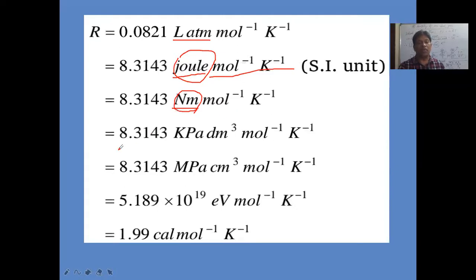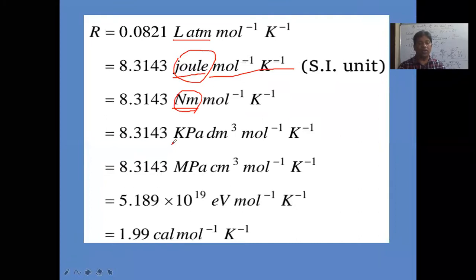And the same R value is equal to 8.314 kilopascal decimeter cube. Kilopascal is the unit of pressure, and decimeter cube is the unit of volume here. 1 decimeter cube is equal to 1 liter, so 1 decimeter cube of gas means 1 liter of gas.